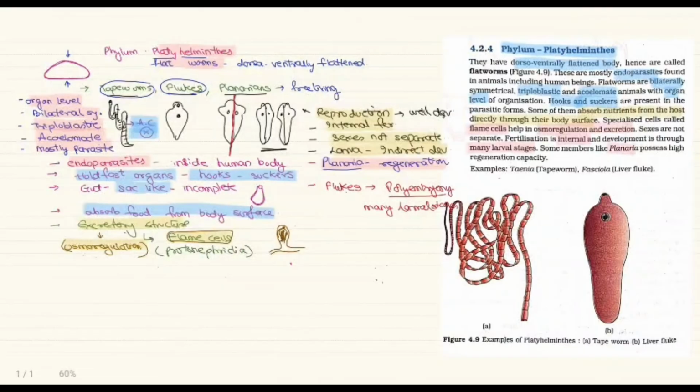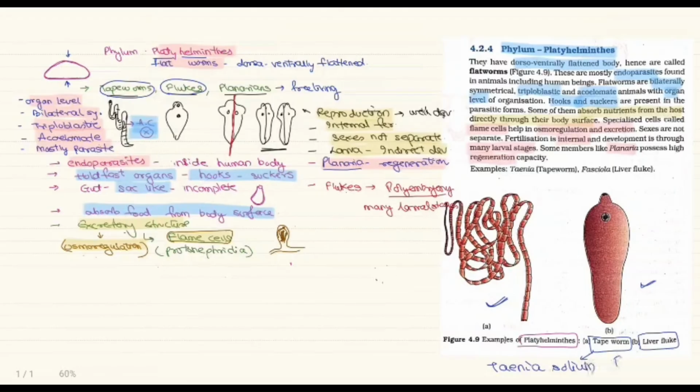Special property, planarians have the regeneration capacity. Very nice. Go for the example as per textbook. The examples for Platyhelminthes are tapeworm. So tapeworm has a long ribbon-like body, and liver fluke. Those who are interested, I am giving the scientific names. For tapeworm it is Taenia. Taenia solium is the pork tapeworm.